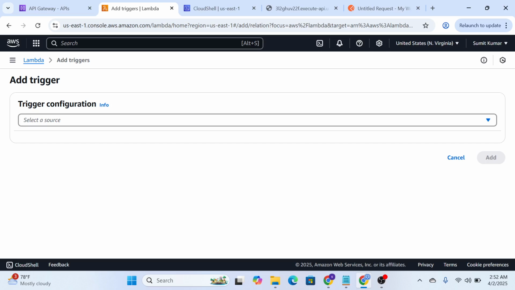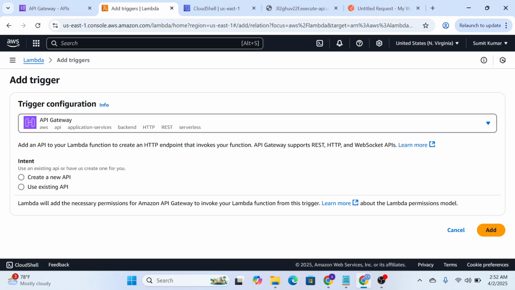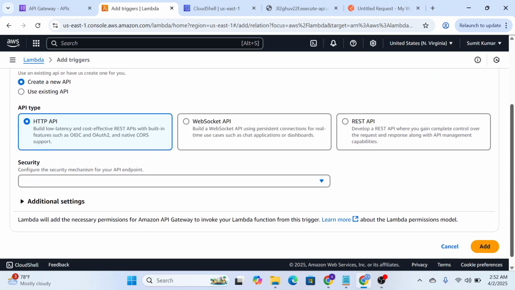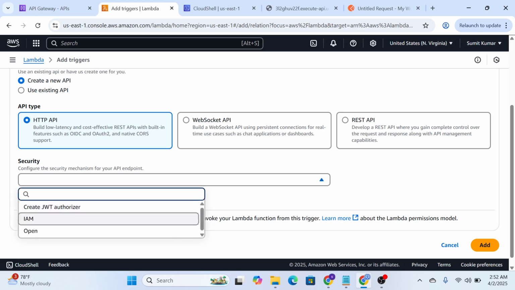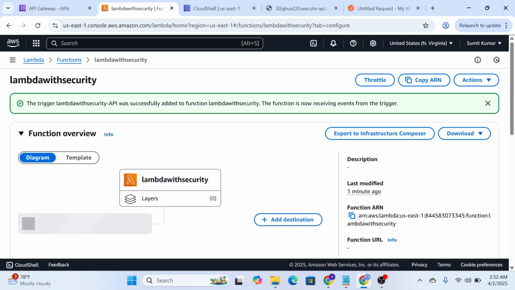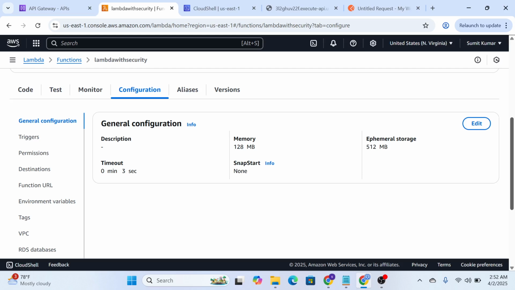So you click add trigger. You select an API Gateway. You choose create new API, and now there are a variety of options. Let me go for the HTTP API, and then I'll talk about REST API. You create an HTTP API, you set it to open, and you add it. Well, your new API for your Lambda function is added.